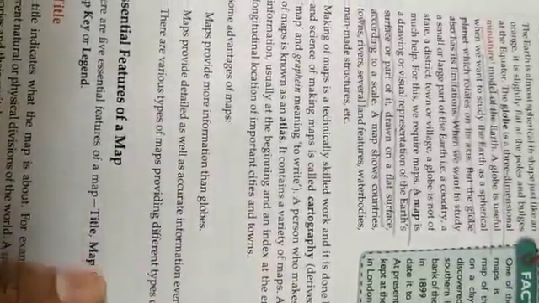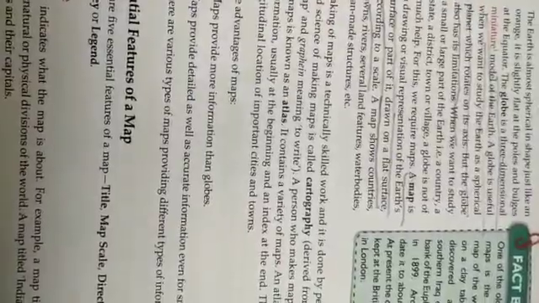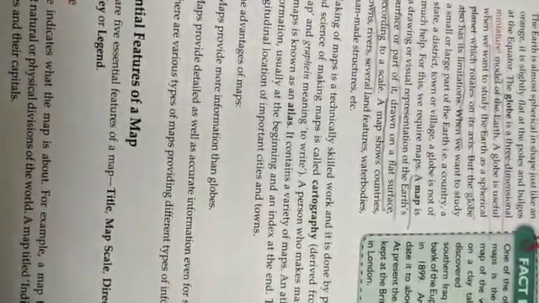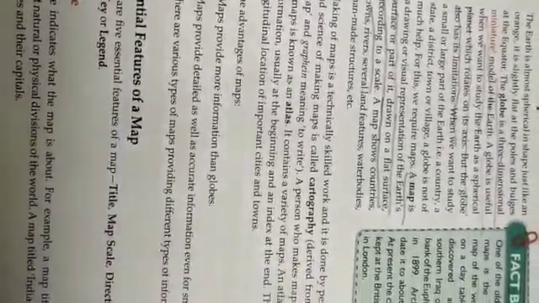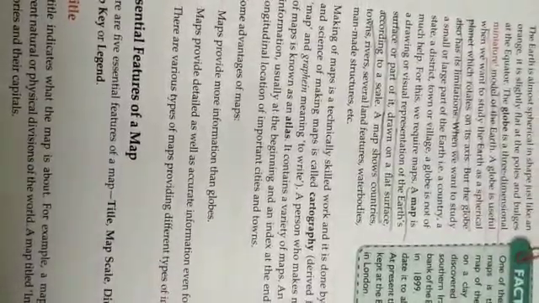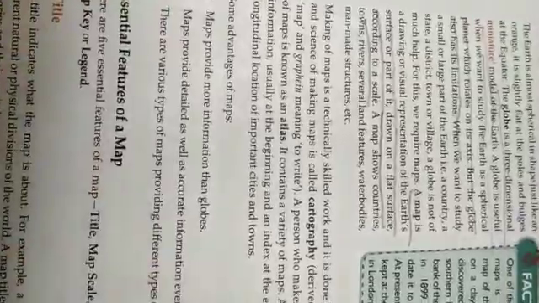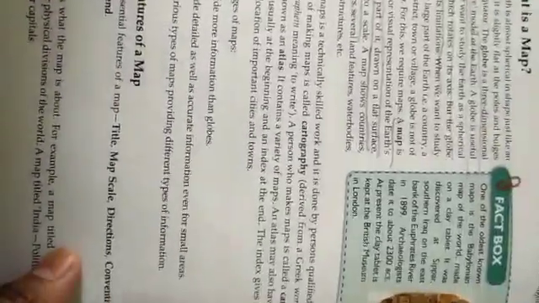It is derived from Greek words: chartis meaning map and graphian meaning to write. A person who makes a map is called a cartographer. A book of maps is known as an atlas. It contains a variety of maps. An atlas may also have some geographic information, usually at the beginning, and an index at the end. The index gives the latitudinal and longitudinal location of important cities and towns.